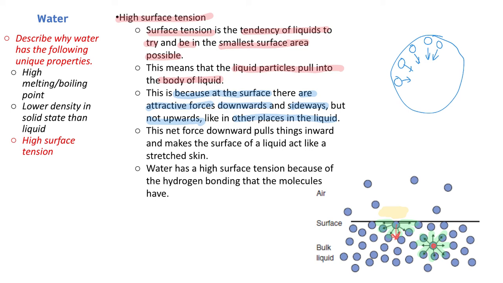And that net inward force is pulling them in together. So the net downward force pulls things inward, and makes the surface act like a stretched skin, and water has a high surface tension because of all the hydrogen bonding in the water molecules. So it's a higher than normal surface tension. That's why you get all those fancy insects that can sit and stand on the water. So those are some fancy properties of water, stuff you need to remember. Adios.